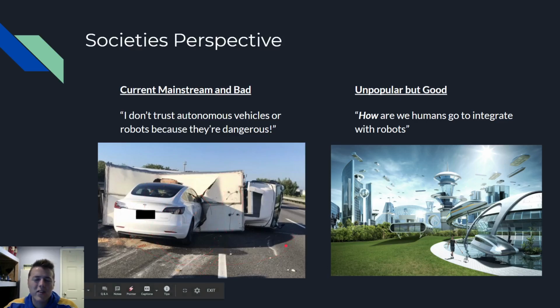What the point of this picture is to show you is that every time the media really hops on Tesla and these autonomous cars and these robots as bad things, I feel like there's a bad light shed on them. I feel like it would be a good thing if the question was, instead of saying this, we could say, well, how are we going to integrate with robots? What's the solution? Instead of saying they're bad. This is unpopular, but the good thing. And as you can see, I chose this picture because this is society where we ask this question. We got robots acting next to humans, and everyone's happy.